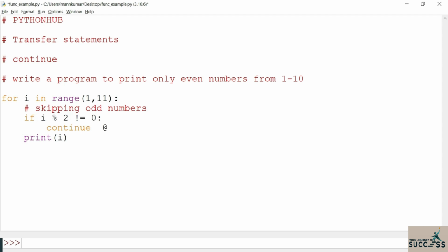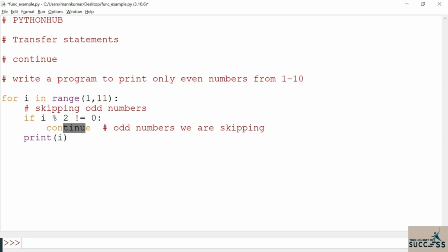That means in this scenario it is an odd number, so odd numbers we are skipping. I told you, whenever we put continue, it has the capability to skip that particular iteration. So whenever this if condition is satisfied, this continue statement will get executed.